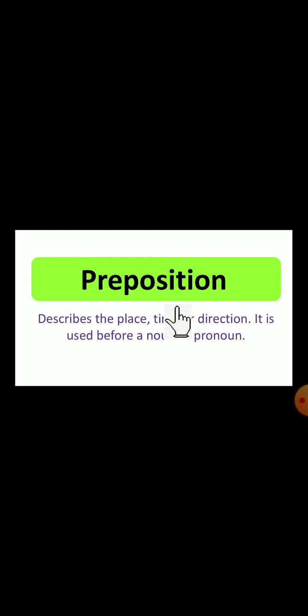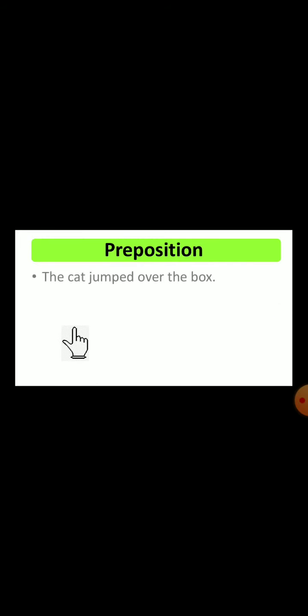Next one is preposition. It describes place, time or direction. It is used before a noun or pronoun. Which prepositions are there? See here, for example: under, above, in, during. These are prepositions. Now let's see an example sentence.